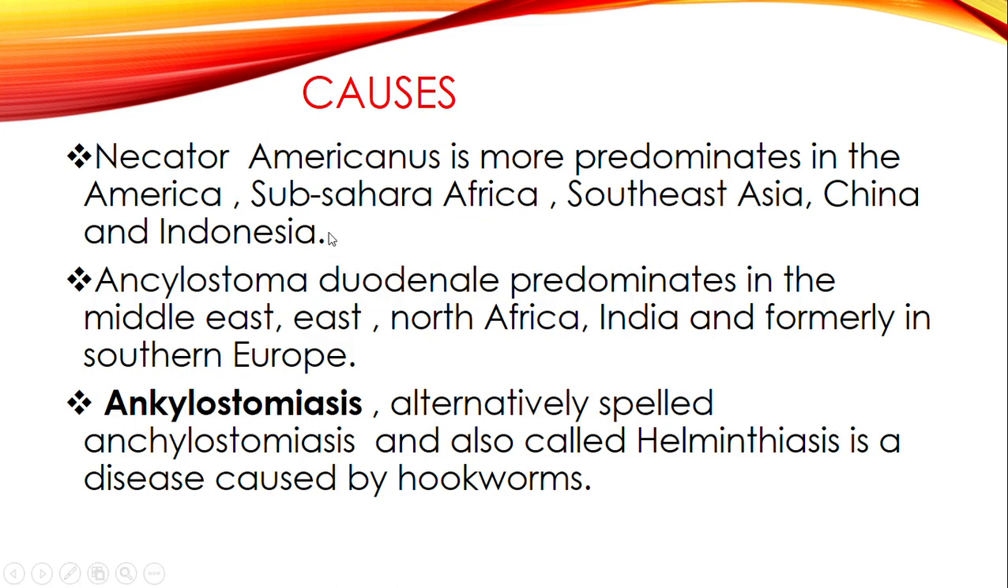When it comes to Necator americanus, it's more predominant in America, Sub-Saharan Africa, Southeast Asia, China, and Indonesia. While Ancylostoma duodenale is predominant in the Middle East, North Africa, India, and formerly Southern Europe.